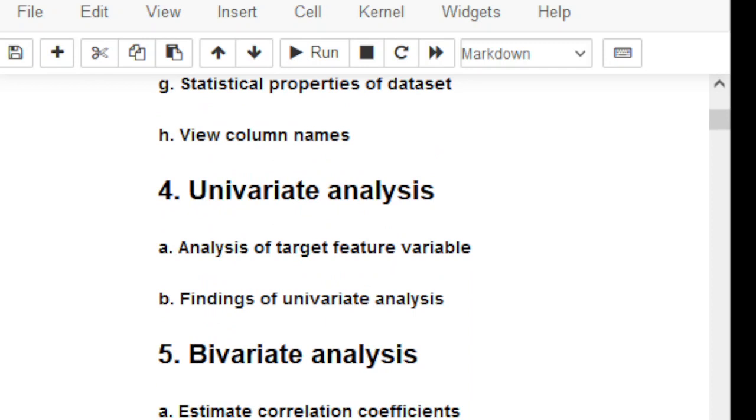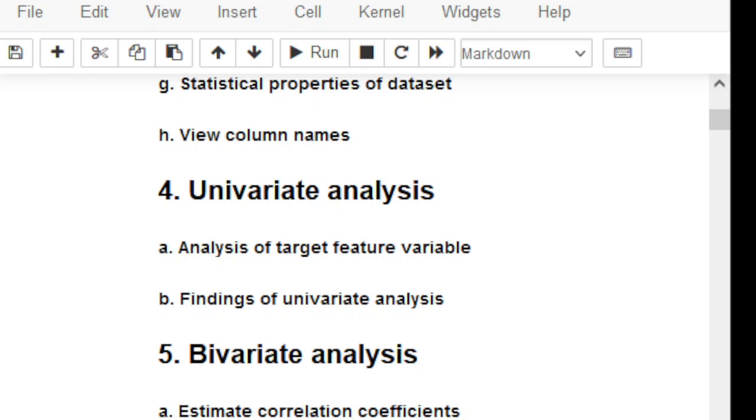Obviously in univariate analysis our feature of interest is the target variable. The important thing is what we found from the univariate analysis, that is, the findings of the univariate analysis.